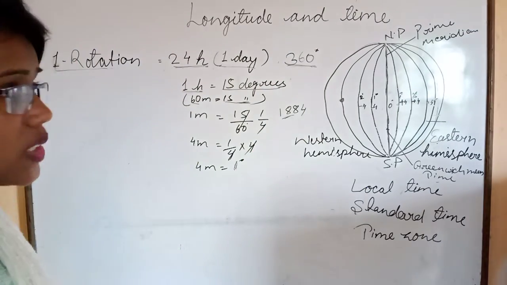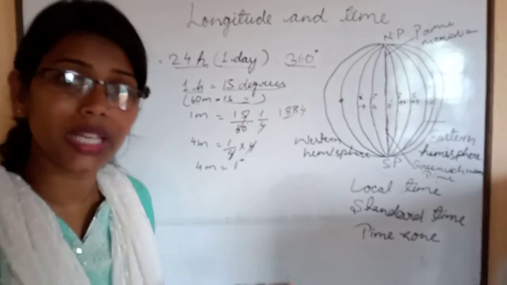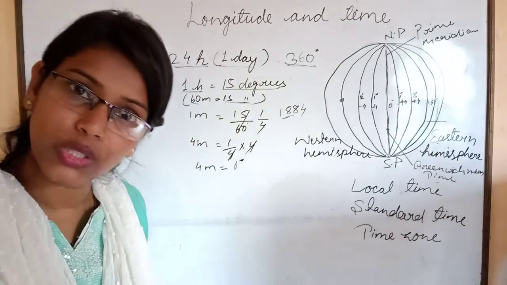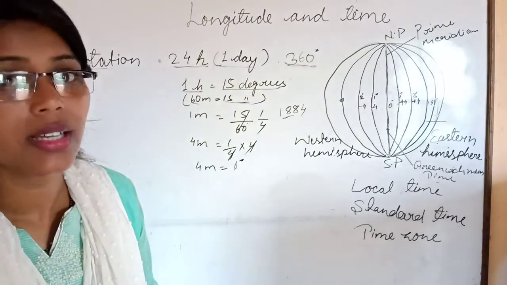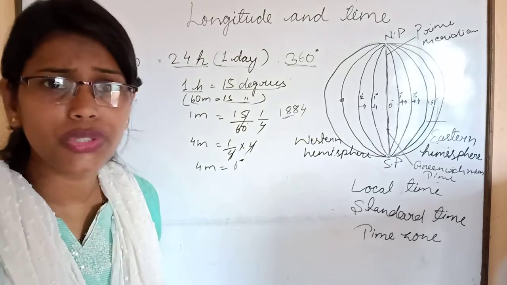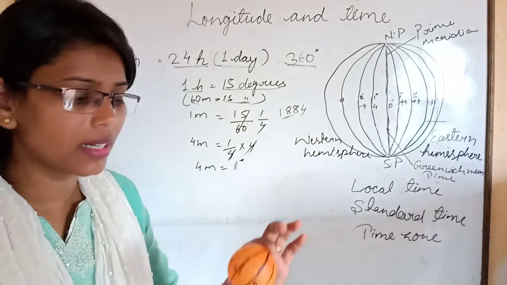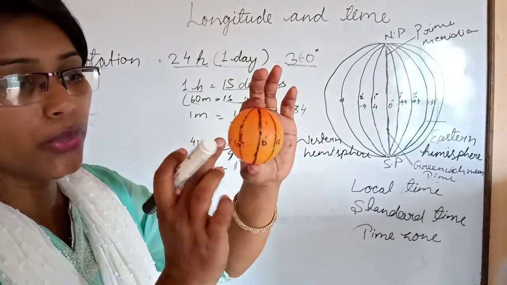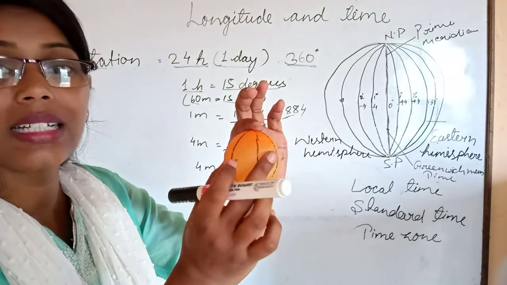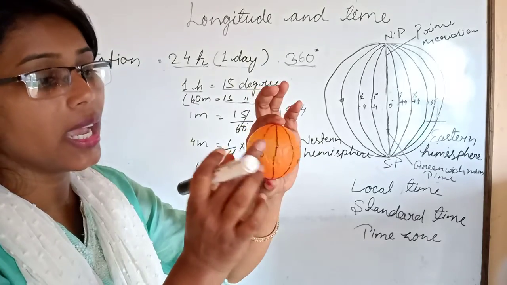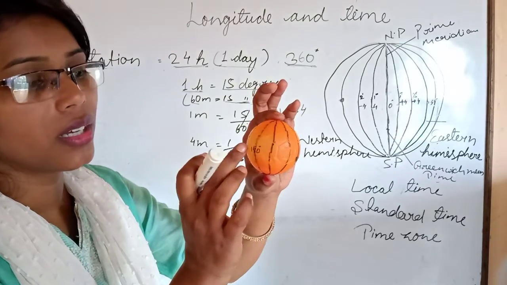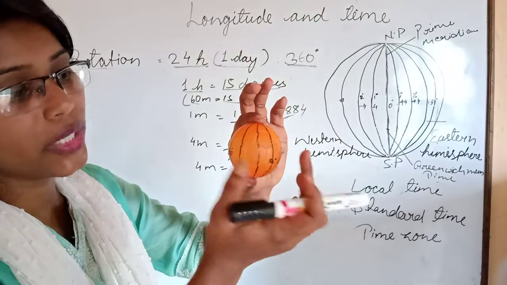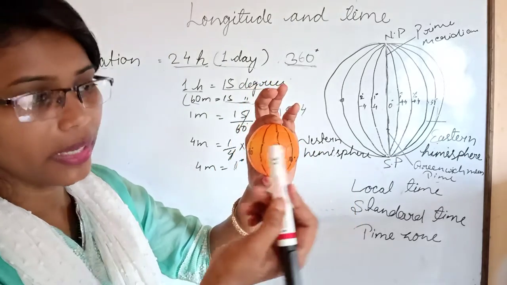Children, we know that Earth has two types of movement, that is rotation and another one is revolution. What is rotation? When the earth rotates on its fixed axis, and we know that earth rotates from west to east.